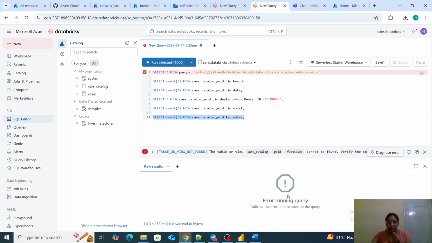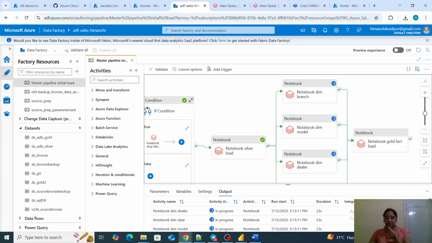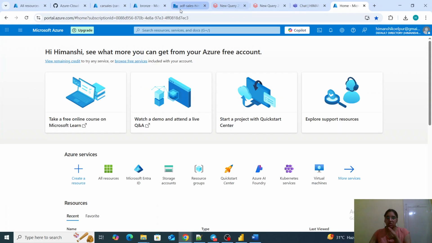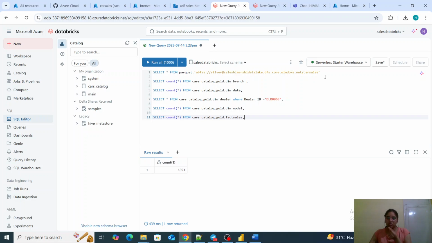Executing query. So if you see, it throws error because it is right now dropped. All the other tables are in progress, but it is dropped for this. All of those tables will first be dropped and then be recreated with the historical. So that's why it is throwing error. If I see, the silver load is completely done. So we had 1849 records in my SQL database. So I should get all the 1849 in my silver layer, because it is the first time loader. So everything should be loaded over there, and it should be transformed.